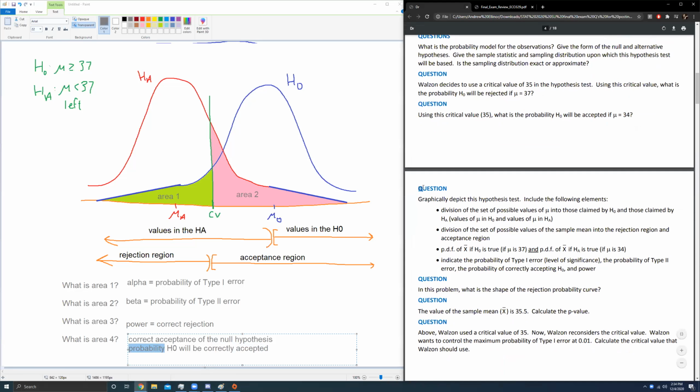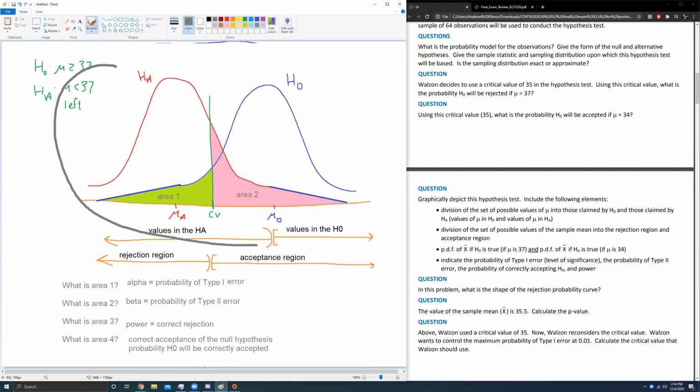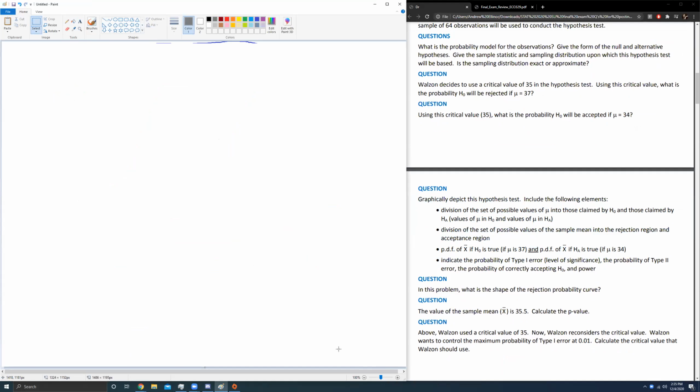That's pretty much what this question is going to be asking. Of course, it won't ask it in quite this way. Again, they'll just slap a graph up here, and your job is to fill in the names of the half lines and the intervals, and then fill in the names of the areas, and that will be it. All right, we'll delete all this. I don't think we need this anymore.